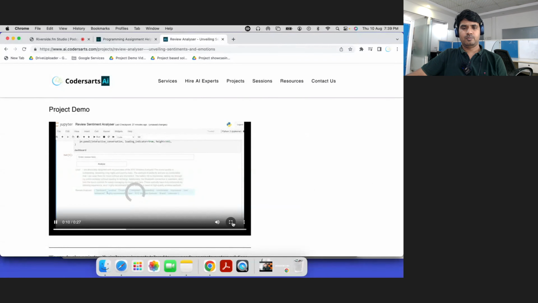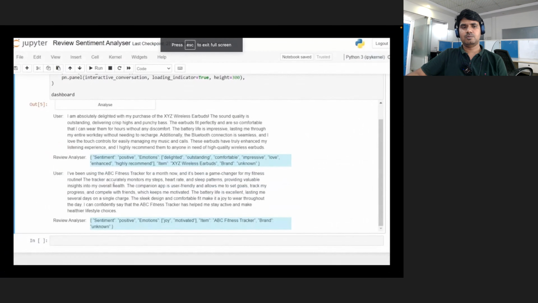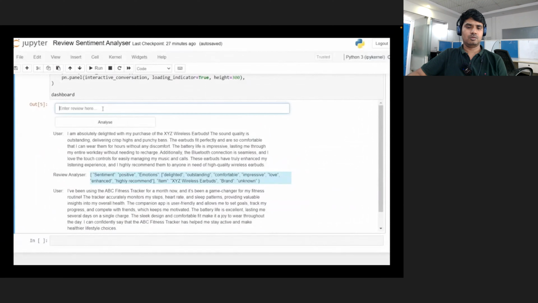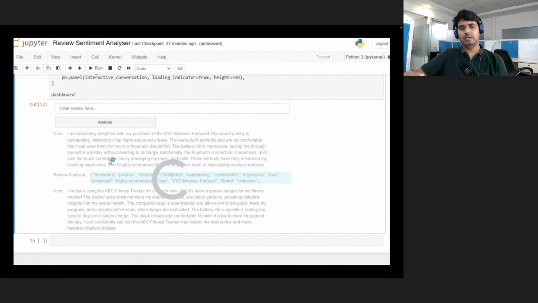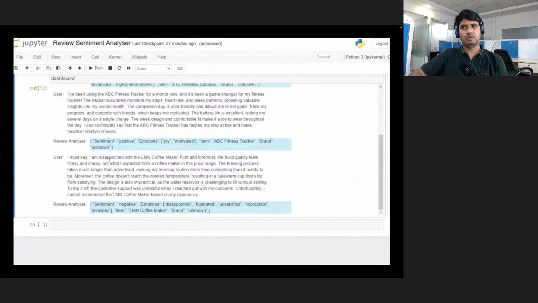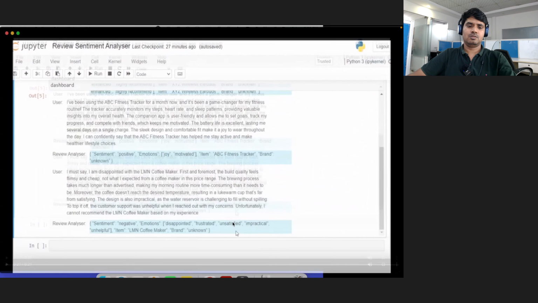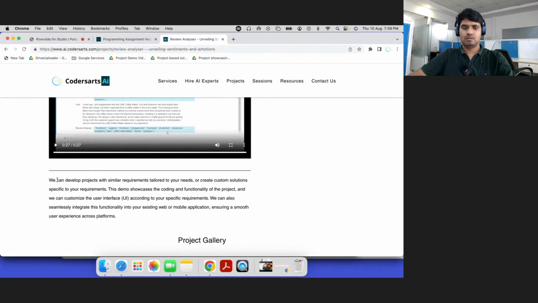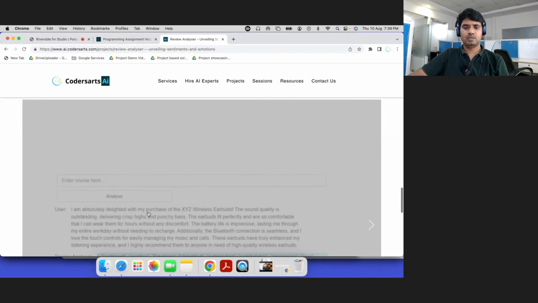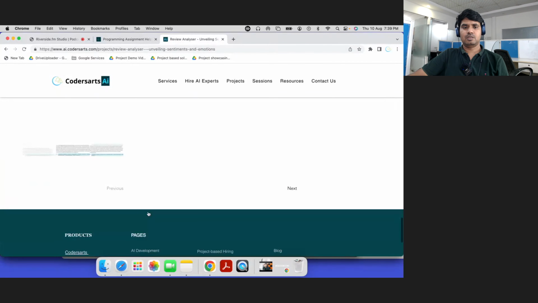We can create UI interfaces for this one, but the main part in AI/ML is the core part, like building the model, training the model, analyzing data, and later we can connect this data to your user databases. So you can see we can develop similar projects tailored to your needs. Also you can see some images of the project, and you can go to the next project.